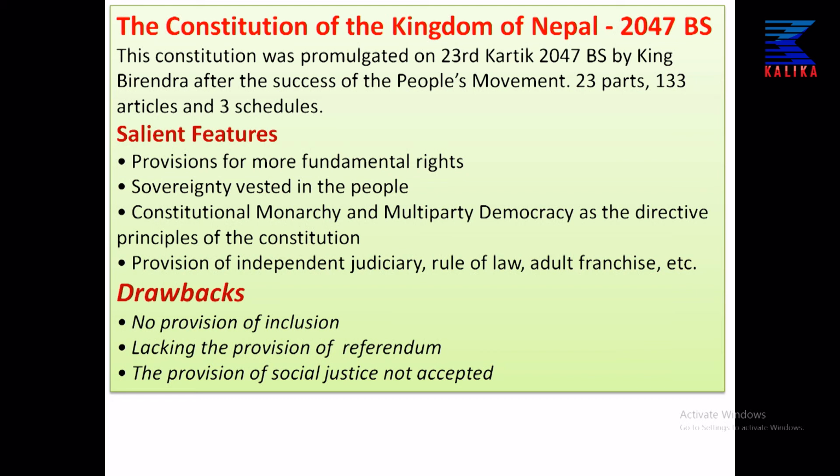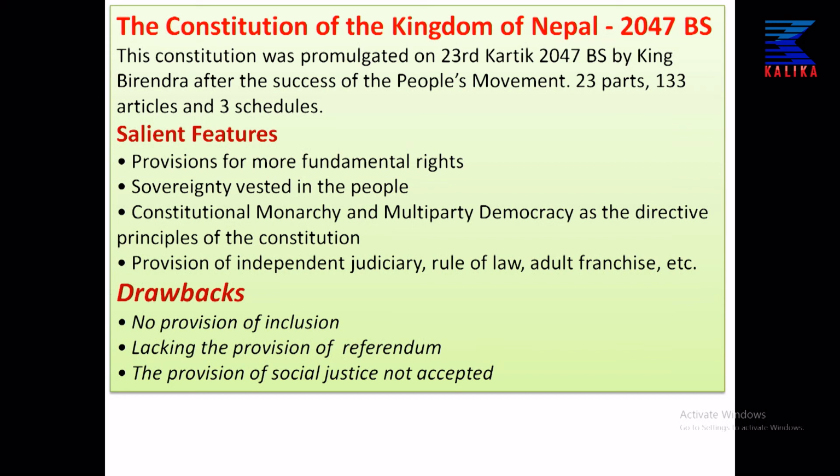Similarly, there was the provision of constitutional monarchy, Samvaidhanik Rajtantra in Nepali, multi-party democracy as the directive principle of that constitution, and the last one is there was the provision for independent judiciary, free judiciary, the rule of law as well as adult franchise. It was more democratic than other constitutions, however, it had some drawbacks.